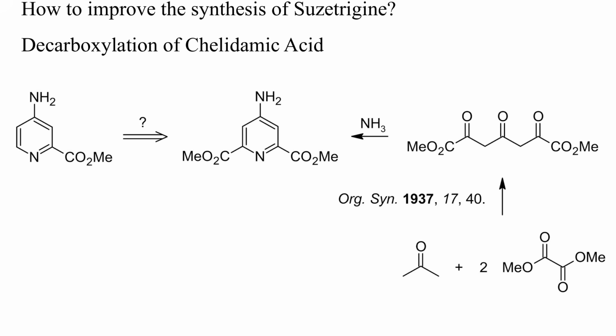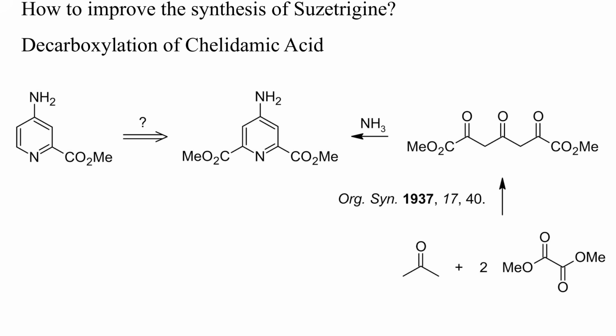Another potential research project could be the selective monodecarboxylation of 4-aminopyridine 2,6-dicarboxylic acid, the so-called chelidamic acid. Some heterocyclic dicarboxylic acids can be decarboxylated just once, and because chelidamic acid is a chelating ligand, maybe the decarboxylation can be controlled by transition metal cations.